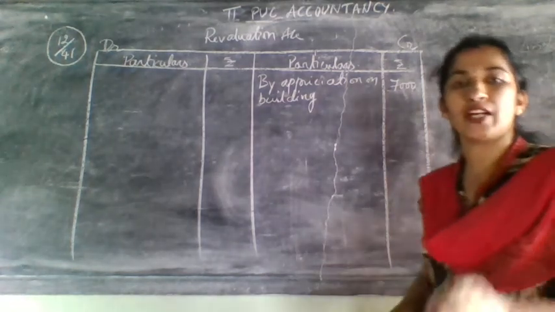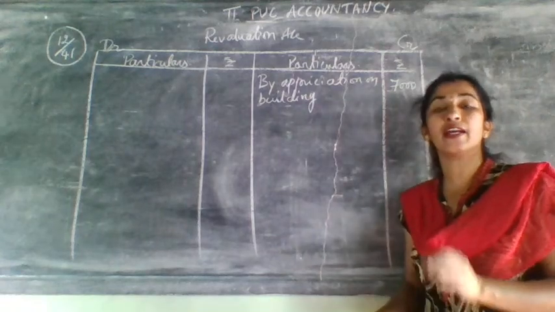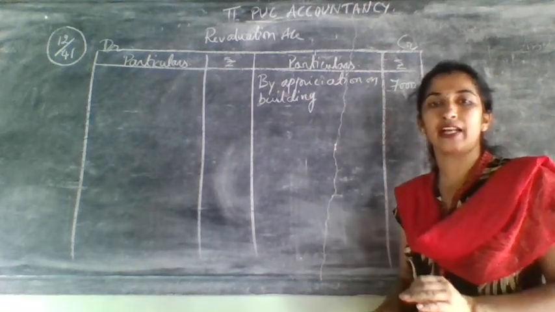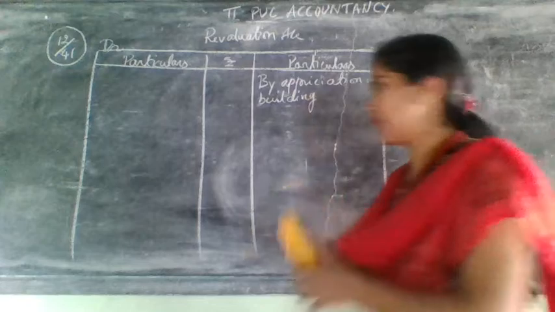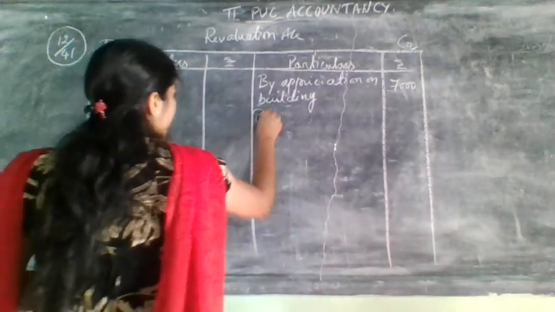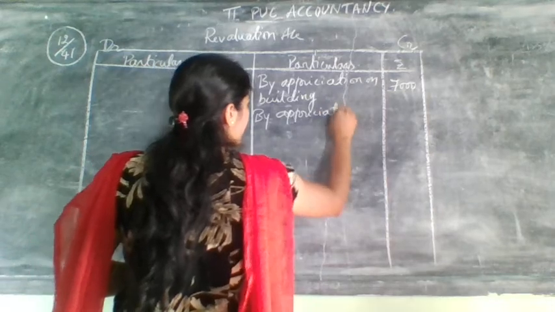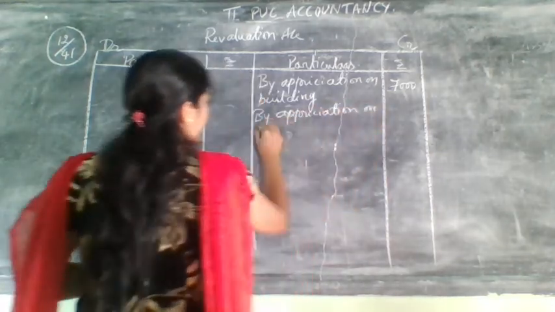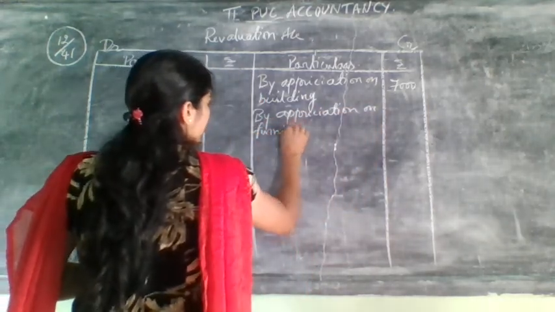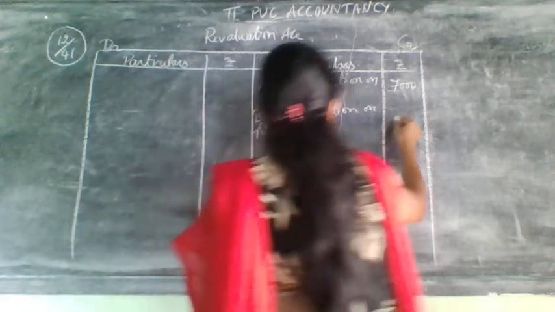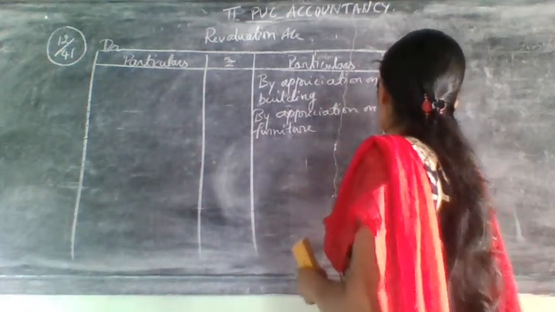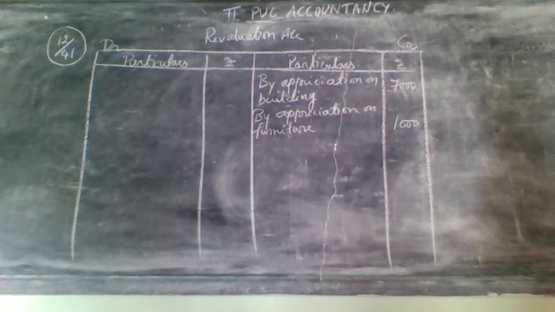Again they have given furniture was appreciated by. By means direct amount, appreciation credit side. So by appreciation on furniture, that is by they have given, and the amount was 1,000. So write that 1,000 there.